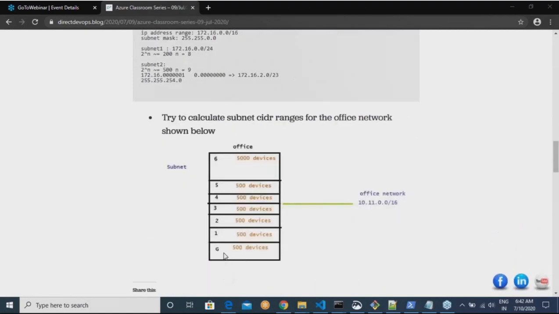At the end of the class, I gave you this exercise where we had a 7-story building, and we wanted to give a network with each floor getting one subnet. Have you guys tried this exercise?